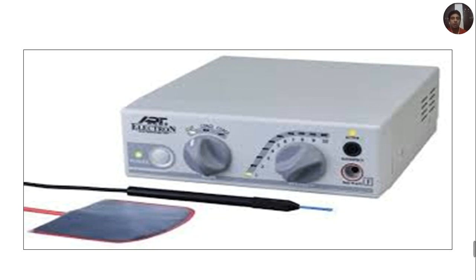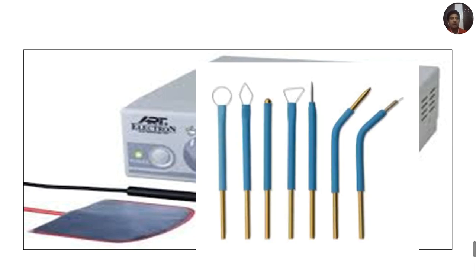To the active electrode, we will be attaching several kinds of tips, which are called loop electrodes, needle electrodes or ball electrodes. The needle electrode is used for giving incisions. Loop electrodes are used for proper shaping and planing of the tissues, and the ball electrode is used to control bleeding or for coagulation.